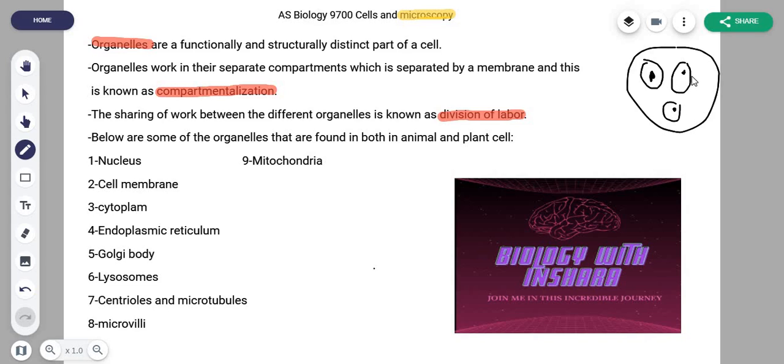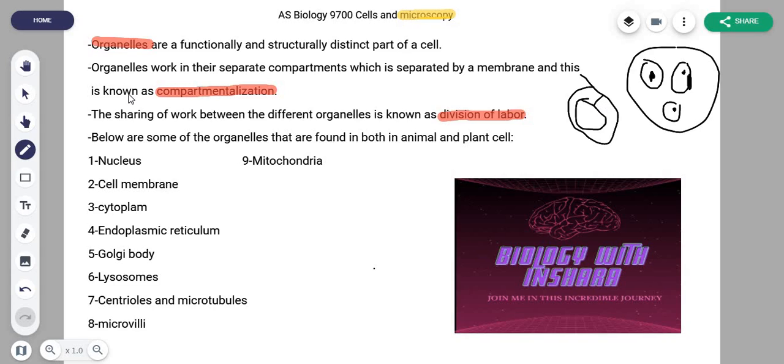So basically, they have their own membrane. This line you see here is a membrane that separates the function of the organelle from that of the cytoplasm. They need to be separated in order to function properly, right? Like, for example, let's take a closer look. Let's say this is a nucleus, right? And then this is the cytoplasm around it, right? So the nucleus has its membrane so that its functions do not mix up with that of the cytoplasm. And this is done with the help of the membrane of the nucleus, right?